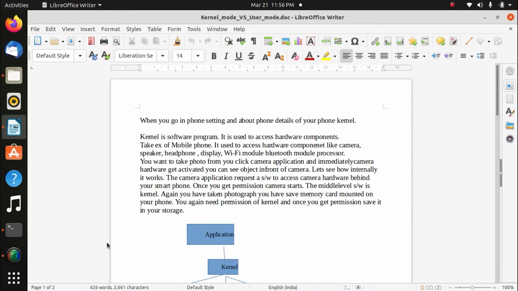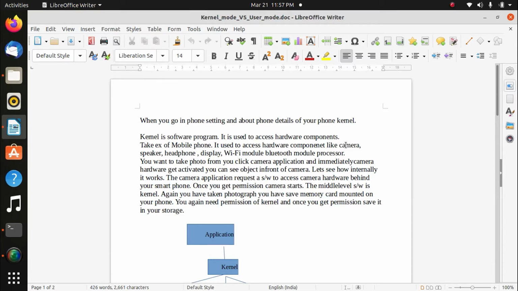and when you get the desktop, that part is called user mode. The kernel is a software program. It is used to access hardware components, just like when you give the printer the print command. Due to the kernel hardware drivers, you get the printout. That is possible due to kernel drivers only.